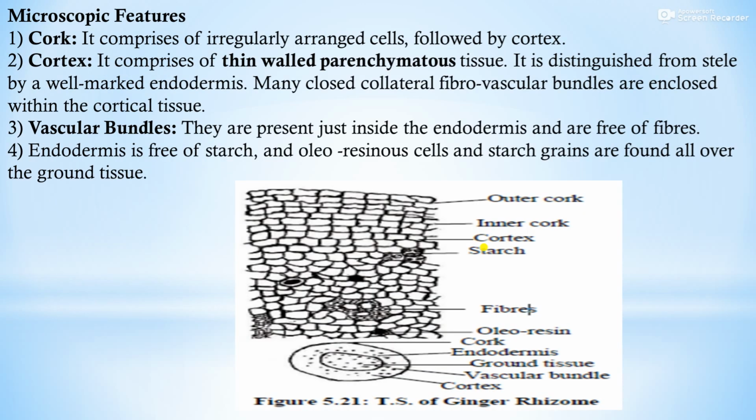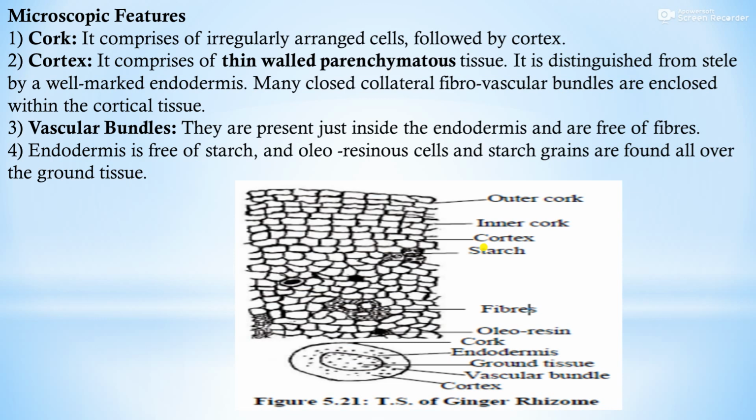Then microscopic features. In that you can see the TS of ginger rhizome: outer cork, inner cork, cortex, starch, fibers, oleoresins. Cork comprises of irregularly arranged cells followed by cortex. Cortex comprises of thin walled parenchymatous tissue. It is distinguished from stele by a well-marked endodermis.